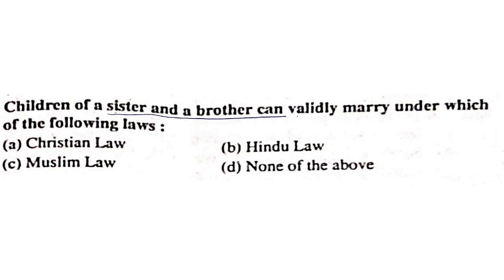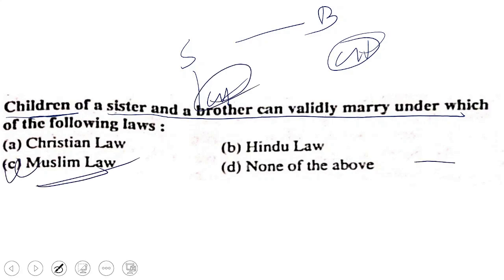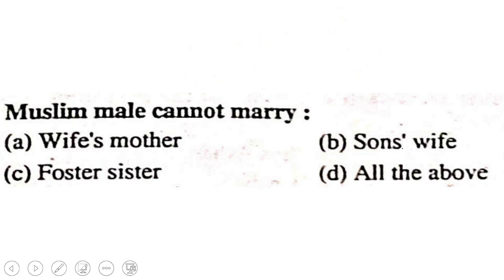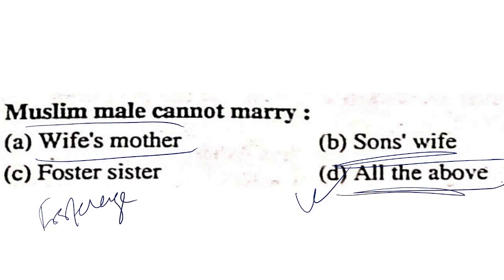Children of a sister and a brother, and their children, can validly marry under Muslim law only. A Muslim male cannot marry his wife's mother, his son's wife, or his foster sister. Wife's mother and son's wife are cases of affinity, while foster sister is a case of fosterage. So a Muslim male cannot marry any of the above.